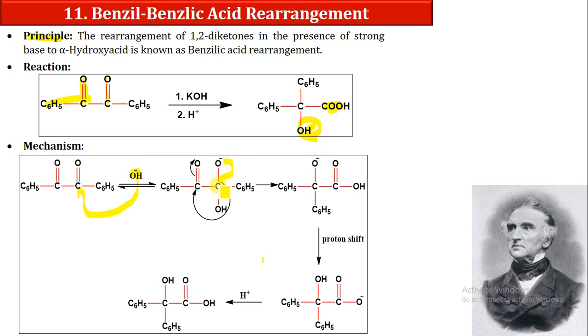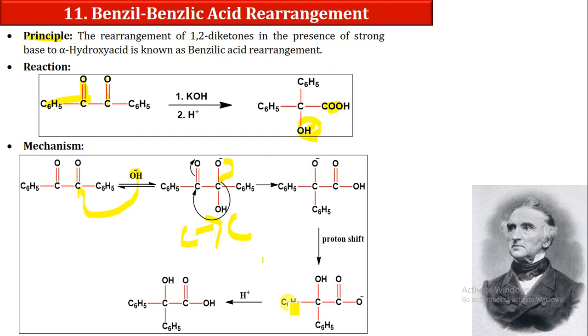So the valency of the carbon will be disturbed, so one of the C6H5 groups will migrate over here. This is known as C to C migration. So the benzilic acid rearrangement is a C to C migration reaction. Here the phenyl group is attached over here, which automatically has a negative charge. So there is a proton transfer, this proton will be transferred over here.